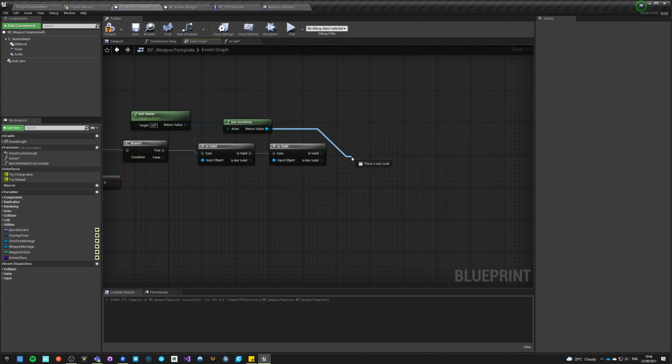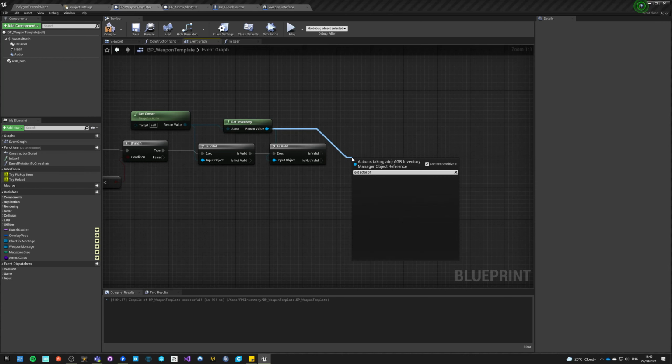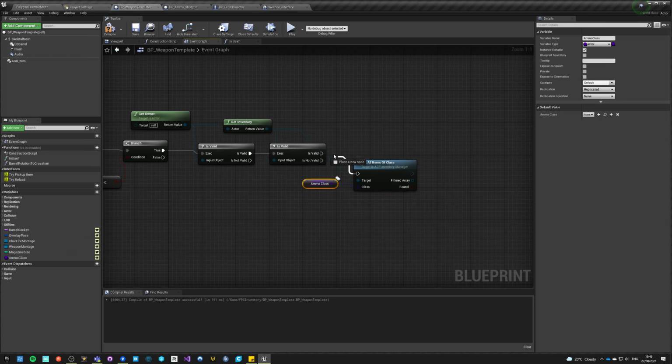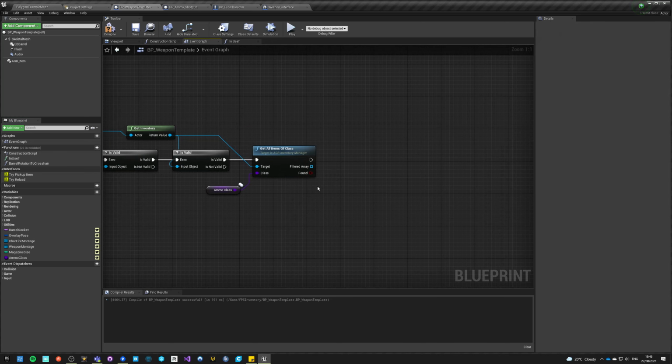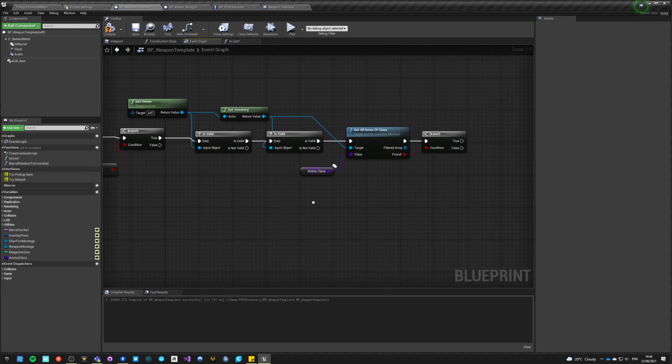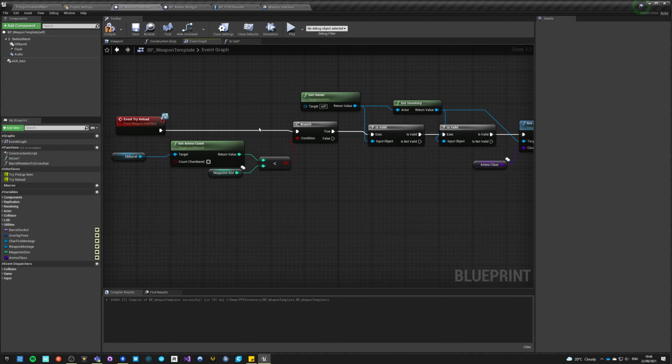And if it is valid, then we want to get actor of get items class. And you guessed it, this is the class we are looking for. So if we found any, we can continue. If we didn't find any, we can't reload, right? So this is still like an execution, like can we reload?